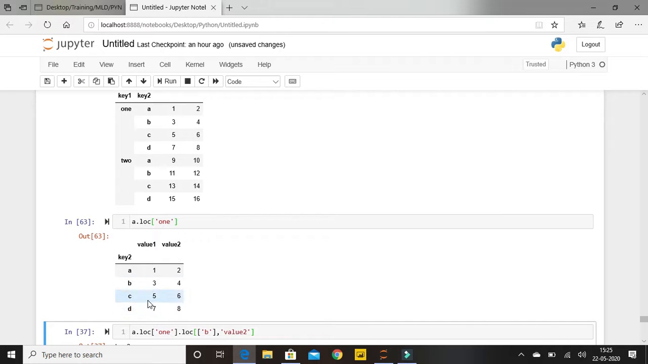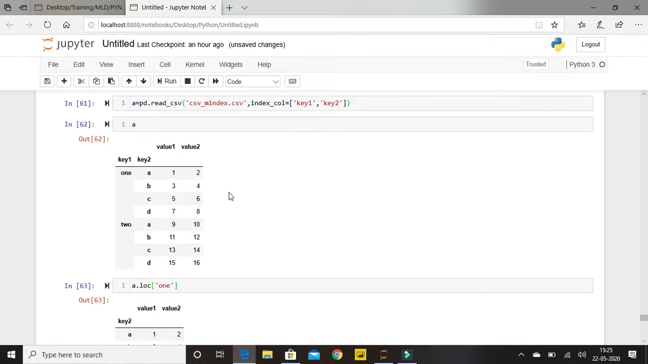Now suppose I have a requirement where I need to access this data 2 of value 2, the first row. You will be able to find there is this 2, an integer, in my value 2. I need to access this, so we know how to go to that. First we need to go to key 1, then we need to go to key 2.